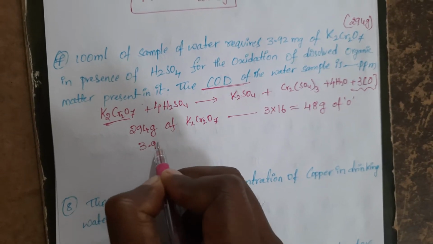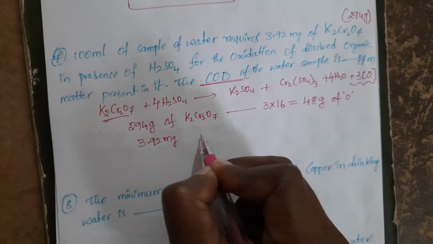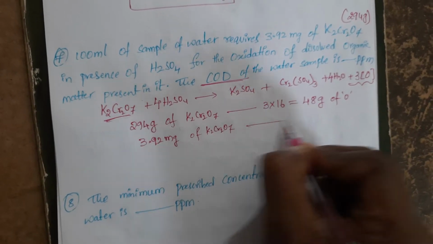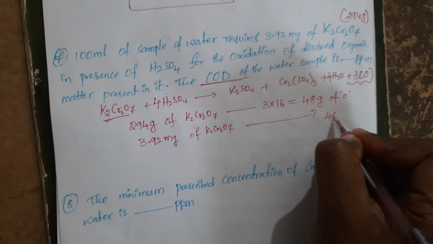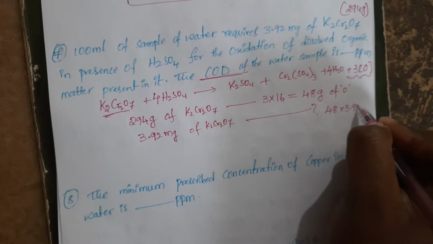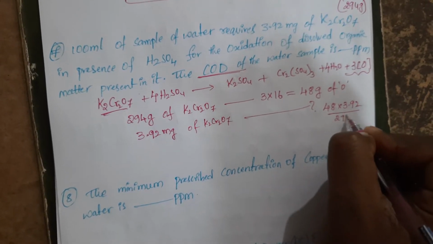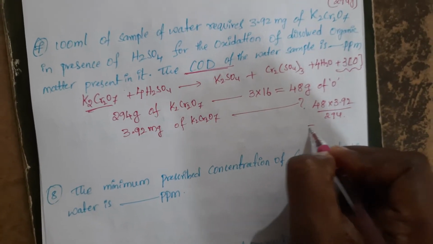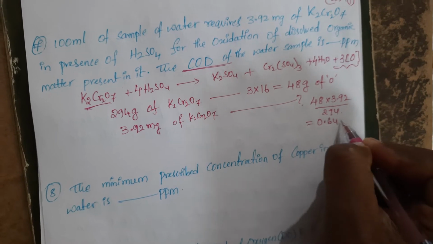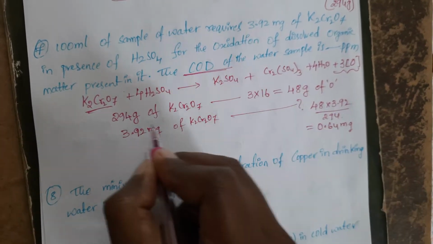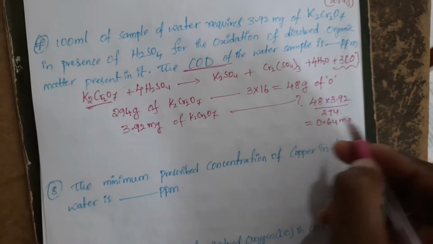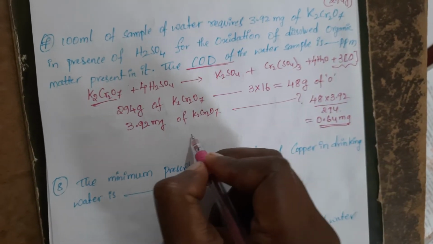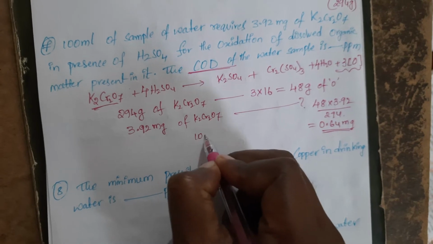But how much did they take? 3.92 milligrams. 3.92 milligrams of potassium dichromate K2Cr2O7 will require how much amount of oxygen? That is 48 into 3.92 by 294. Okay, now you do this calculation, and you will get 0.64 milligrams. It is gram, both will be cancelled out. We will get 0.64 milligrams. It is in 100 ml of solution.